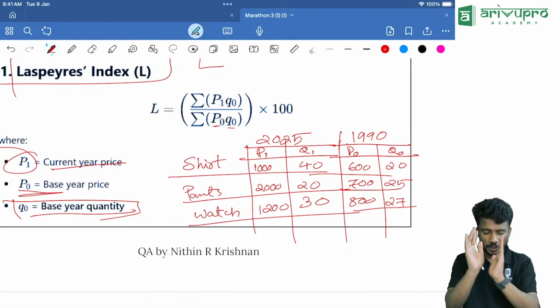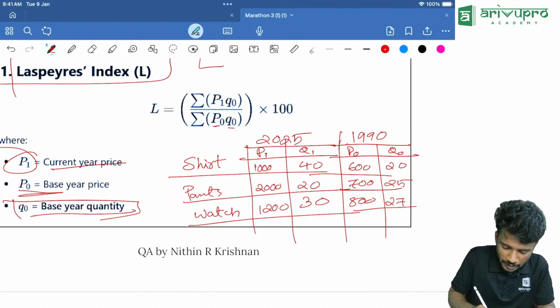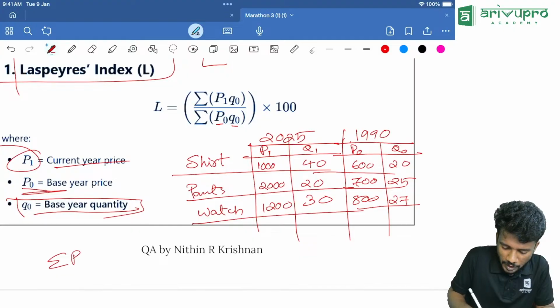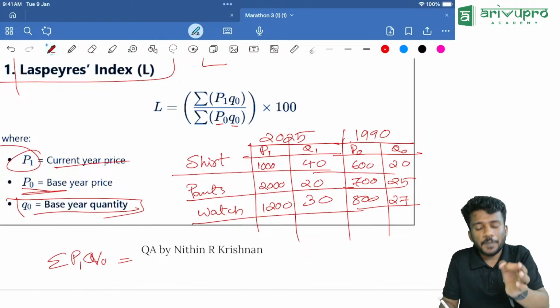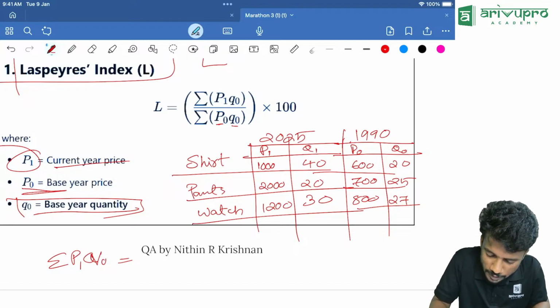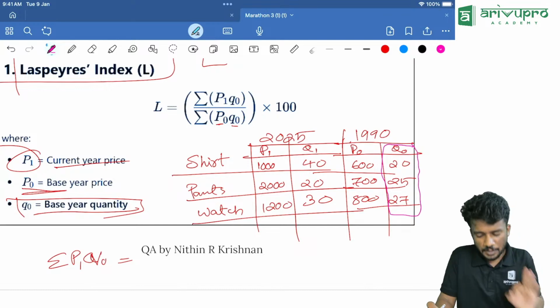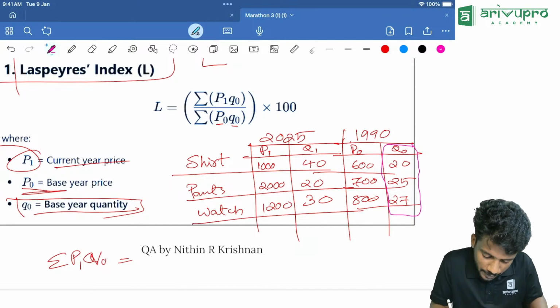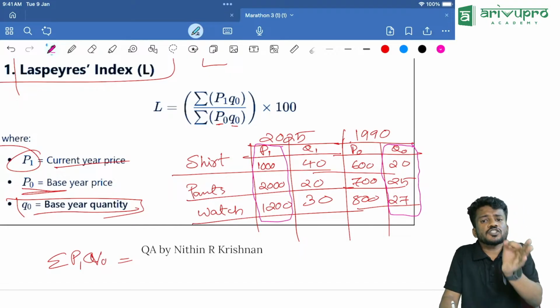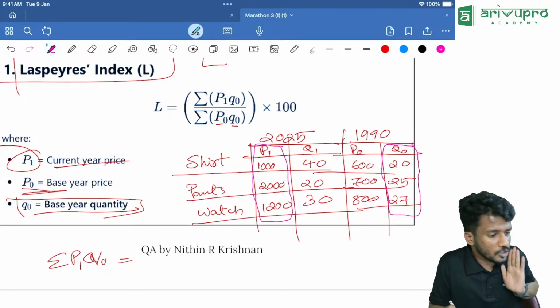So everyone take your calculator. First we will find the numerator, sigma P1 Q0, where Q0 is the quantity of the base year. Now people, what is quantity of the base year? This is quantity of the base year. Then what is price of the current year? This is price of the current year. We should take individual components and do it.